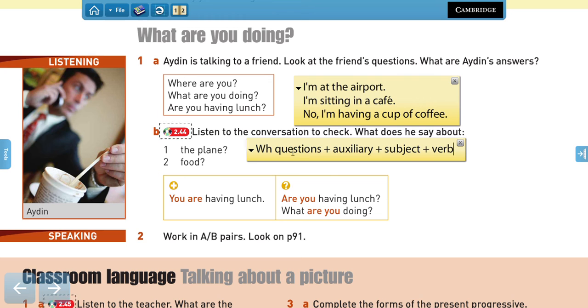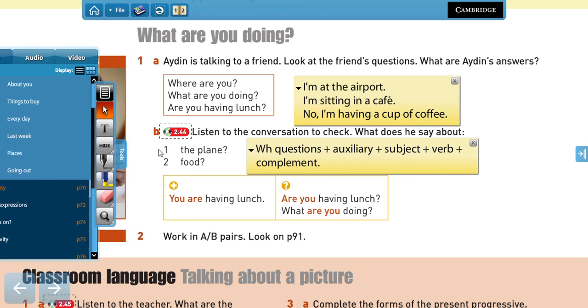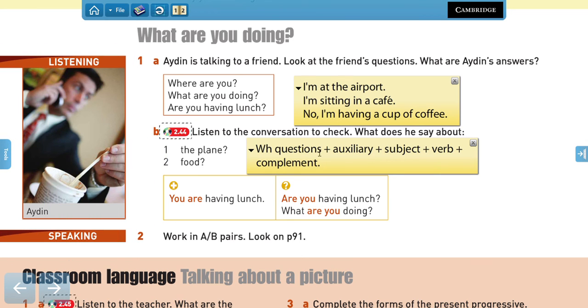Yes. What are you doing? And then we have, of course, the complement. Remember that some of these elements would not appear, like in this case, we can delete that, right? But the structure is always going to be the same, right? So don't forget this formula, if you can say, right? The order is always the same for questions in English.